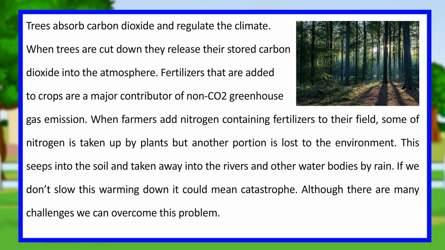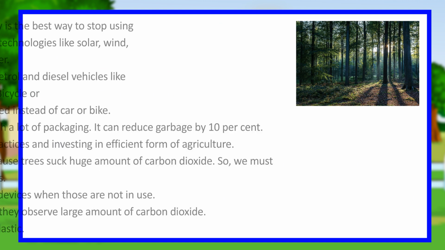Fertilizers that are added to crops are a major contributor of non-CO2 greenhouse gas emissions. When farmers add nitrogen-containing fertilizers to their fields, some of the nitrogen is taken up by plants but another portion is lost to the environment. This seeps into the soil and is taken away into rivers and other water bodies by rain. If we don't slow this warming down, it could mean catastrophe. Although there are many challenges, we can overcome this problem.